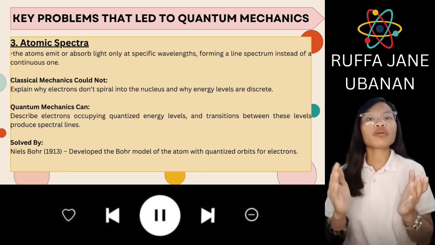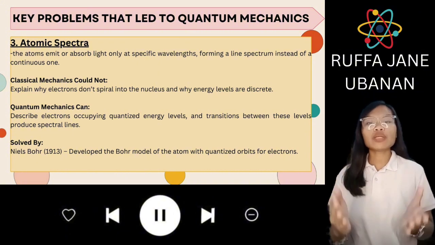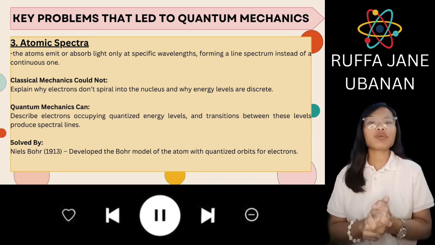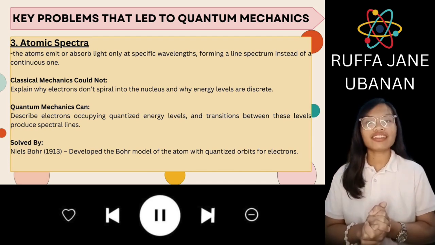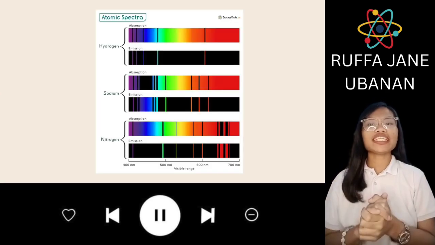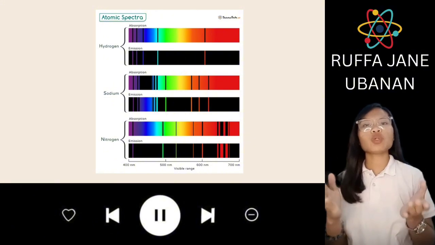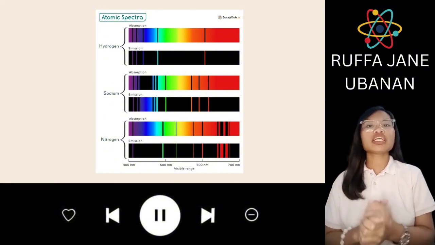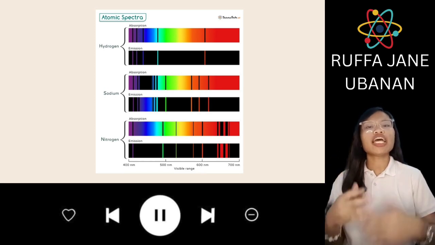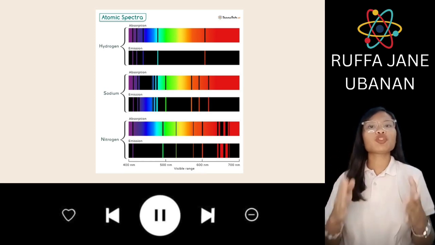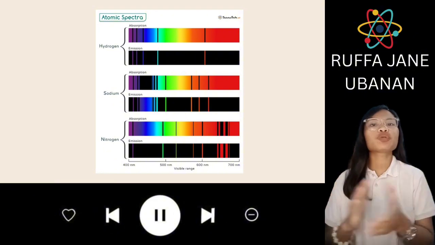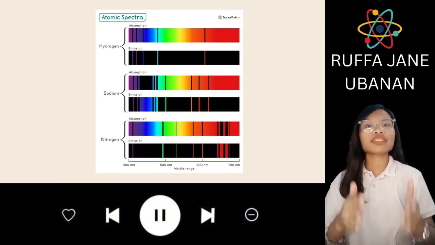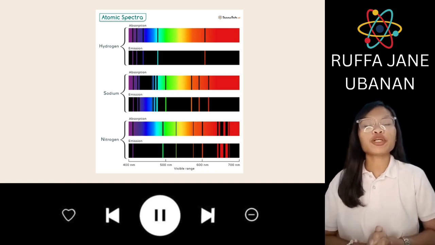He introduced the Bohr model of the atom, which included quantized orbits for electrons, successfully explaining the spectral lines of hydrogen. That image is atomic spectra. That image shows absorption and emission spectra for different elements such as hydrogen, sodium, and nitrogen. Each element emits or absorbs light at specific wavelengths, producing distinct spectral lines. The key point here is that atoms have unique spectral fingerprints.